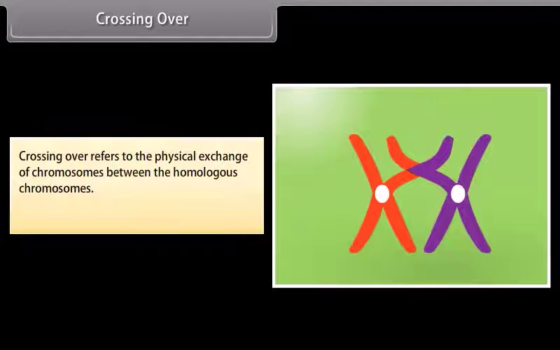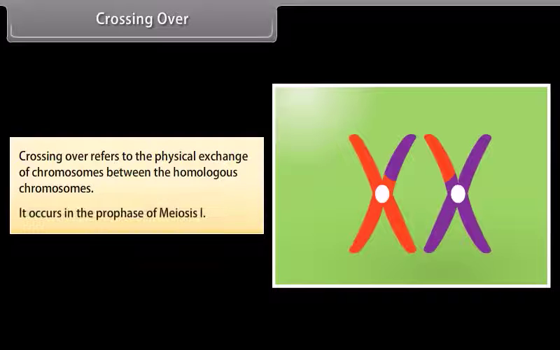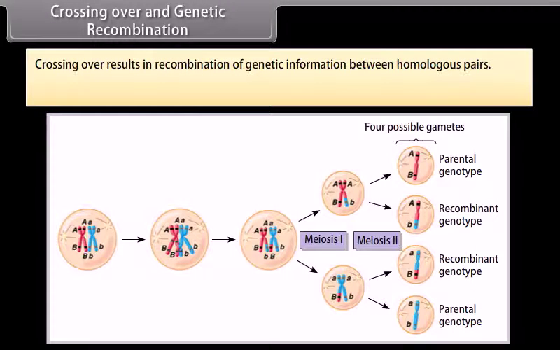Crossing over. Crossing over refers to the physical exchange of chromosomes between the homologous chromosomes. It occurs in the prophase of meiosis I. Crossing over and genetic recombination. Crossing over results in recombination of genetic information between homologous pairs.